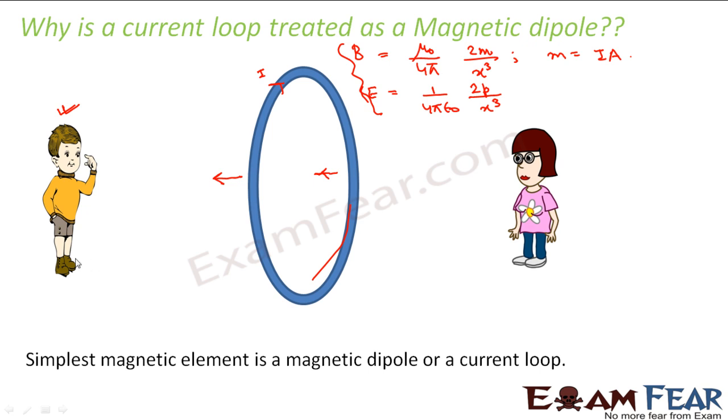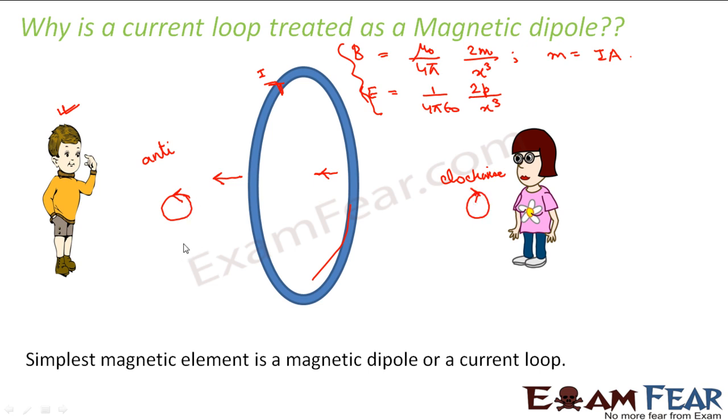Also, what I was discussing now: when we look from this boy's perspective, for him this current is flowing in the anti-clockwise direction, whereas the same current seems clockwise for this girl. So whenever I talk about anti-clockwise, it means moving like this, and clockwise would mean moving like this.